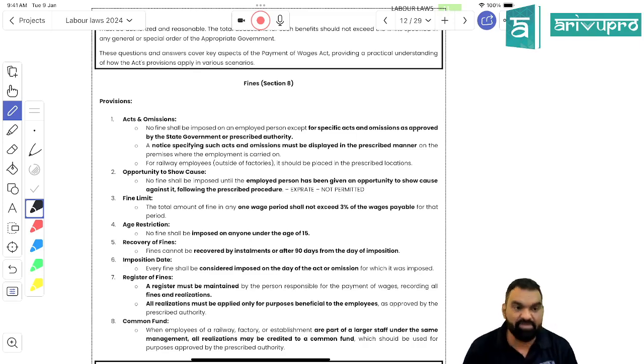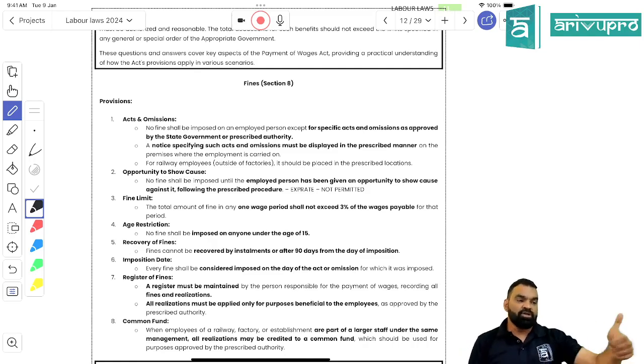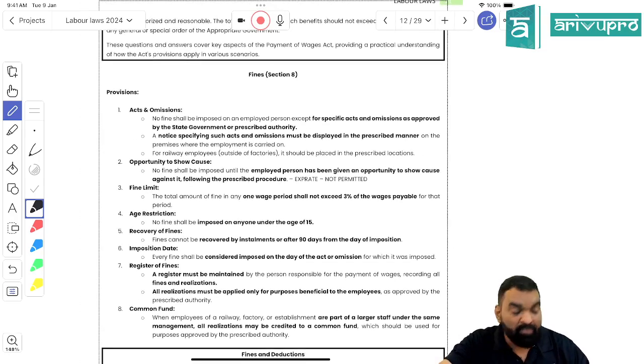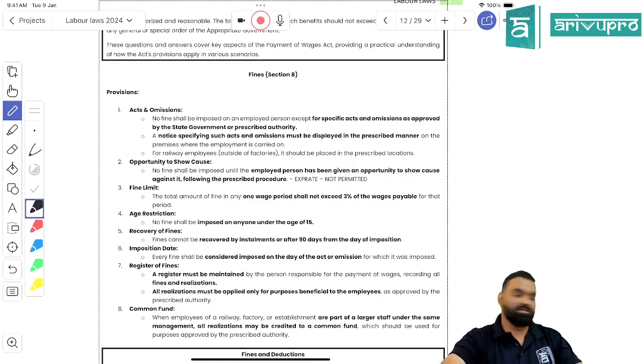So what are the rules for fines? First, it should be pre-notified. Second, it can be due to act or omission. Third, it needs to be according to state rules. And it needs to be disclosed in a conspicuous place of the organization. Is it clear?